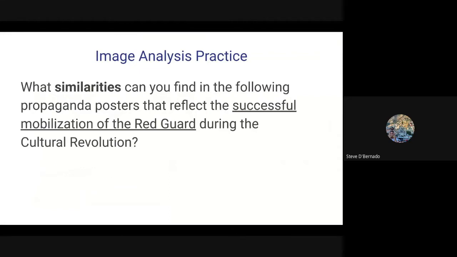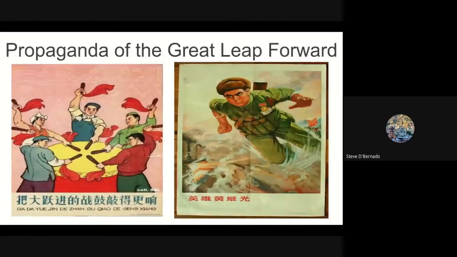Let's perform a little image analysis now. I'm going to show you the following propaganda posters. What I'm going to ask you to do is try to determine what similarities you can find in the following propaganda posters that reflect the successful mobilization of the Red Guard during the Cultural Revolution. What in these images is similar between all of them that reflects the success of the Red Guard during this Cultural Revolution? So let's take a look, and I'm going to slowly click and leave each image up for about 5 or 6 seconds and then move on to the next image.